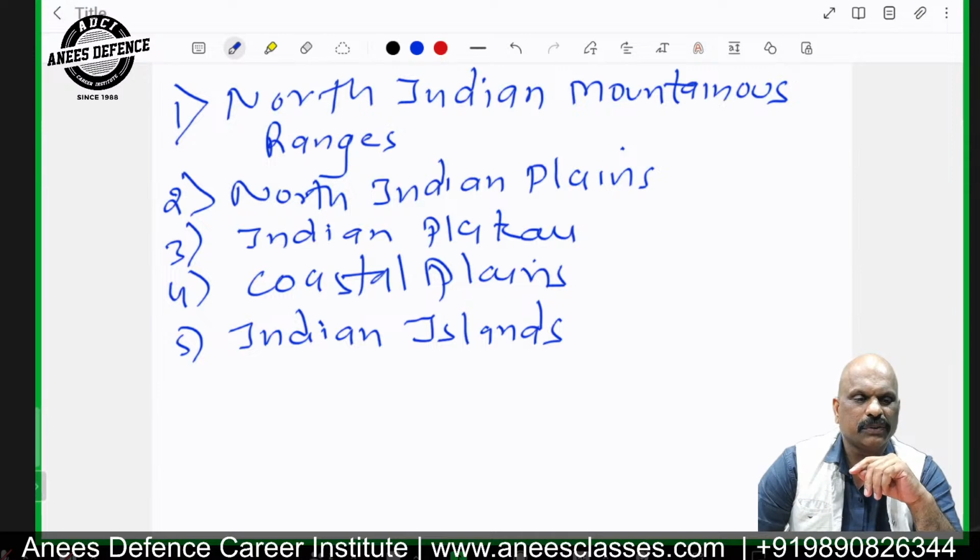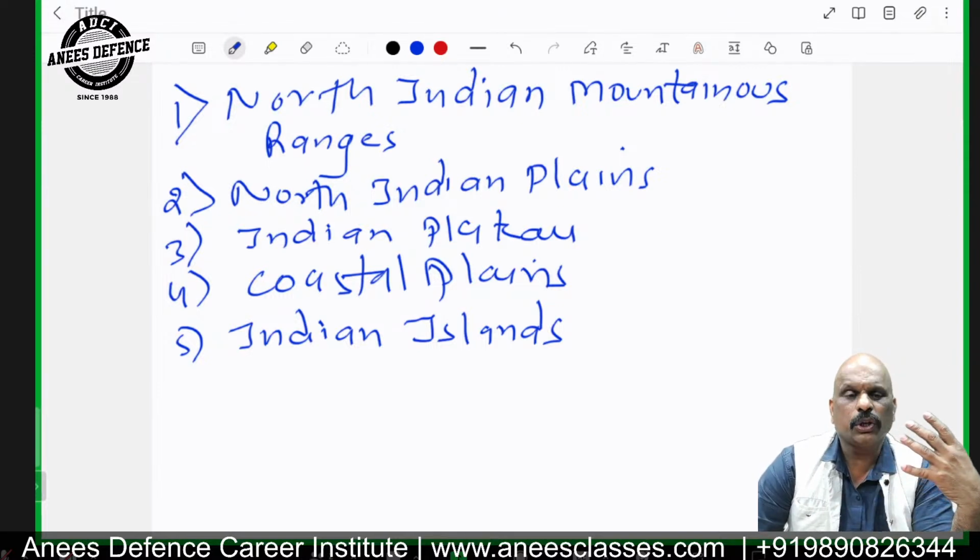The two geographical divisions of India are basically the North Indian mountainous ranges, which occupy 17% of Indian territory, running across the 10 states of India, followed by the North Indian plains. The North Indian plains are divided into three: Punjab plains or Western plains, Central Indian plains or Ganga Yamuna plains, and Eastern plains or Brahmaputra plains.